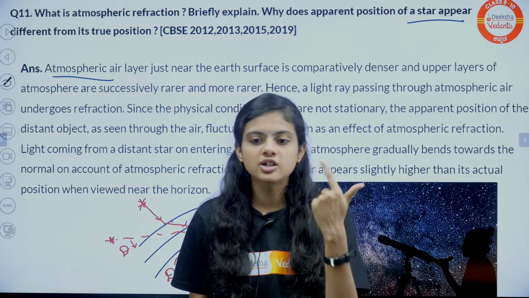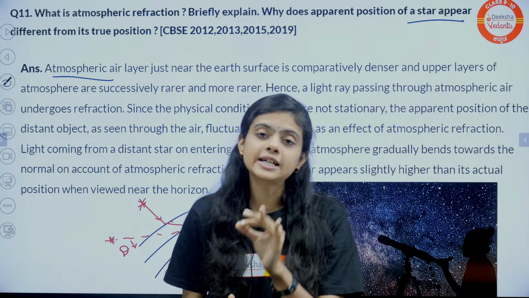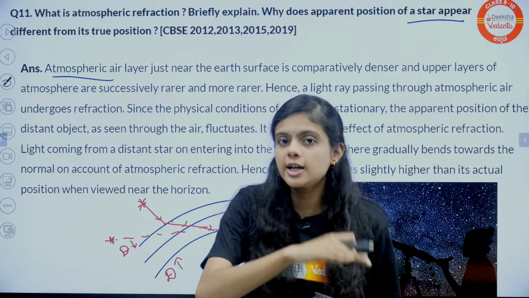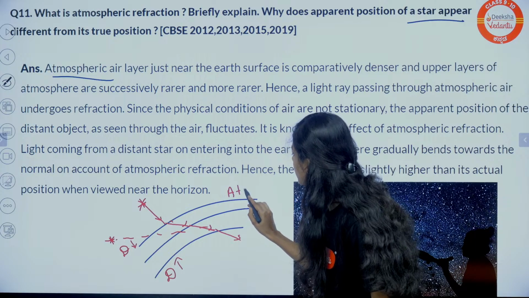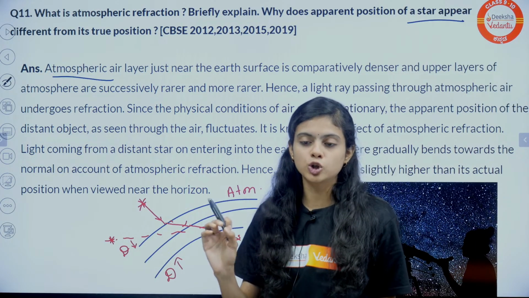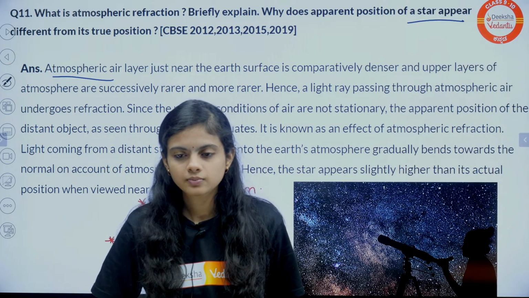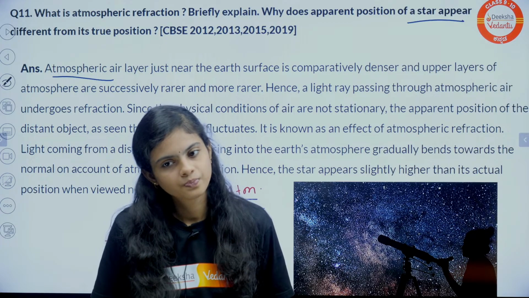Stratosphere, troposphere, mesosphere, ionosphere, etc. Their density will be different. When light enters from one medium to another medium, it refracts. It is refracting due to atmosphere. So we call this atmospheric refraction. Done with the whole story of atmospheric refraction.